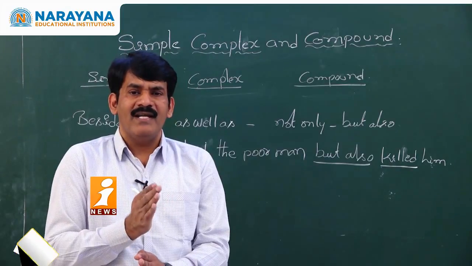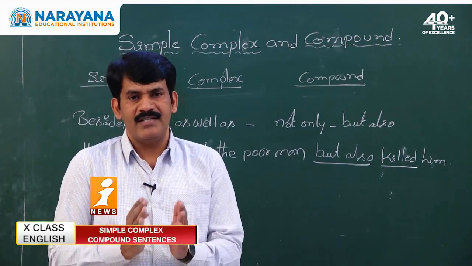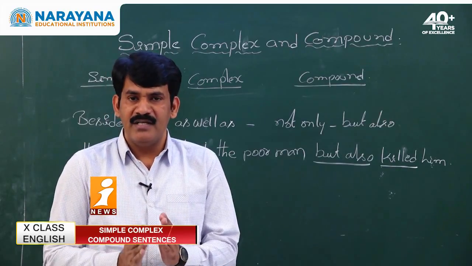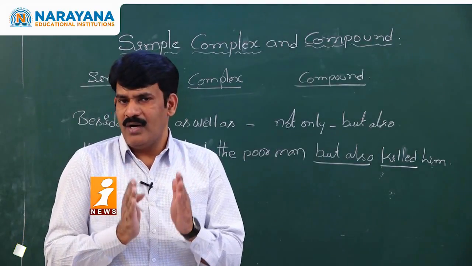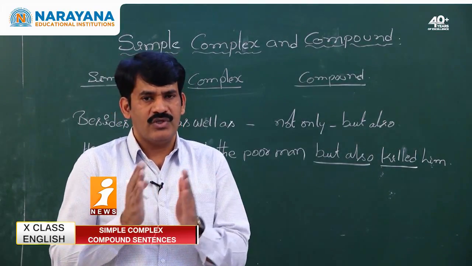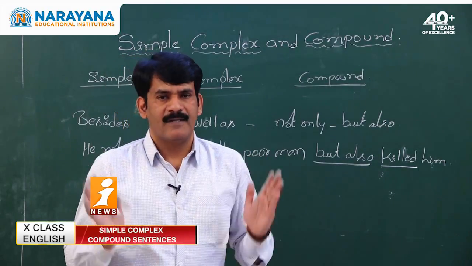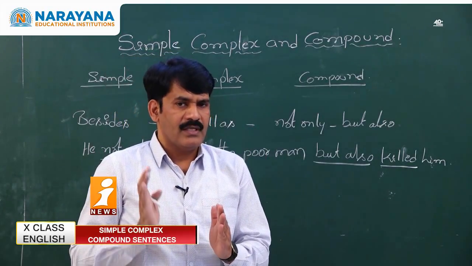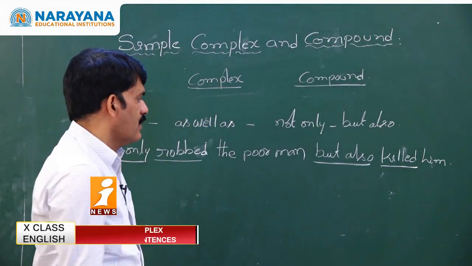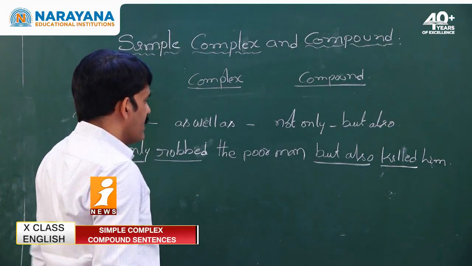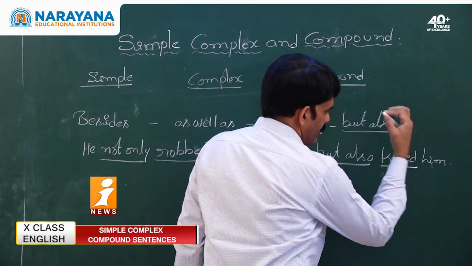Similarly, we find as well as. As well as meaning is also besides. Besides meaning not only but also. So the meaning of all these three structures are the same and similar. Hence, we never change the meaning of the sentence. Once the sentence is given, you understood the sentence is in compound sentence.